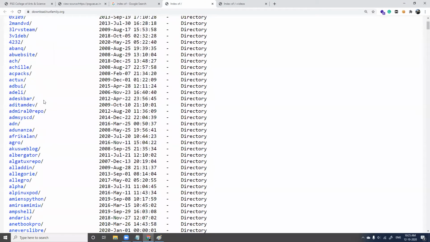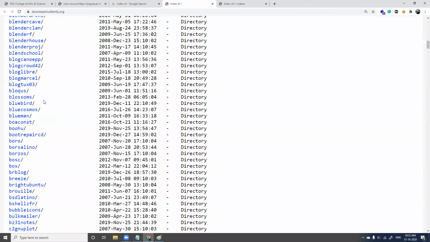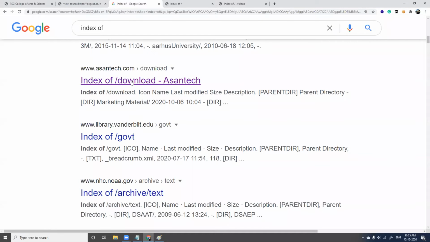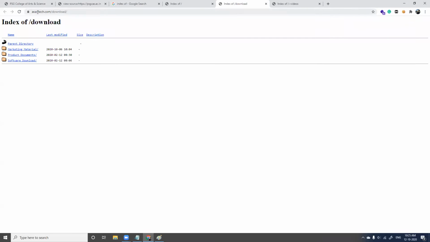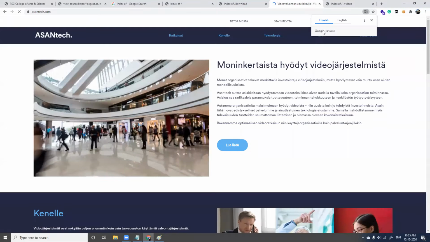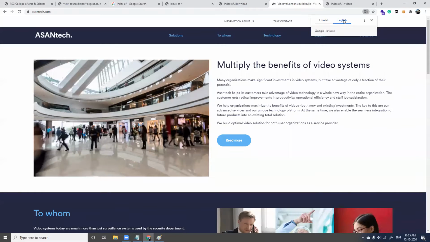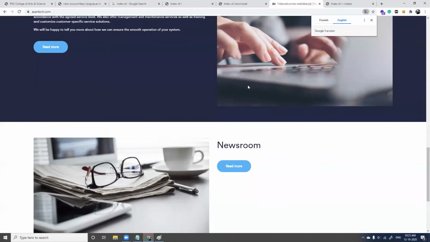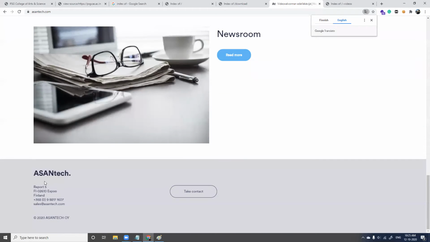Tux family, okay, not this. Download asantech.com. Okay, I don't know what asantech.com is. In case you want to know what this website is, I'll duplicate this tab, remove download and go to asantech.com. Asantech, multiply the benefits of video systems. Okay, it's an IT based company here in Finland.